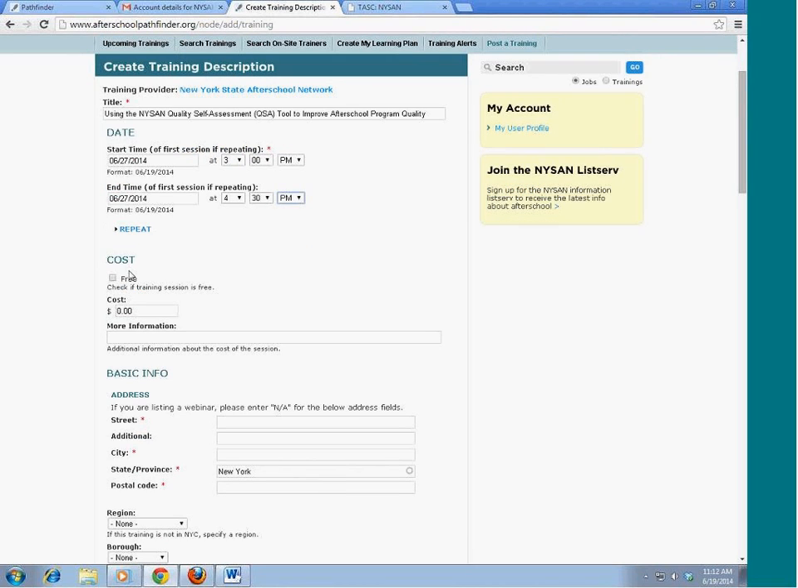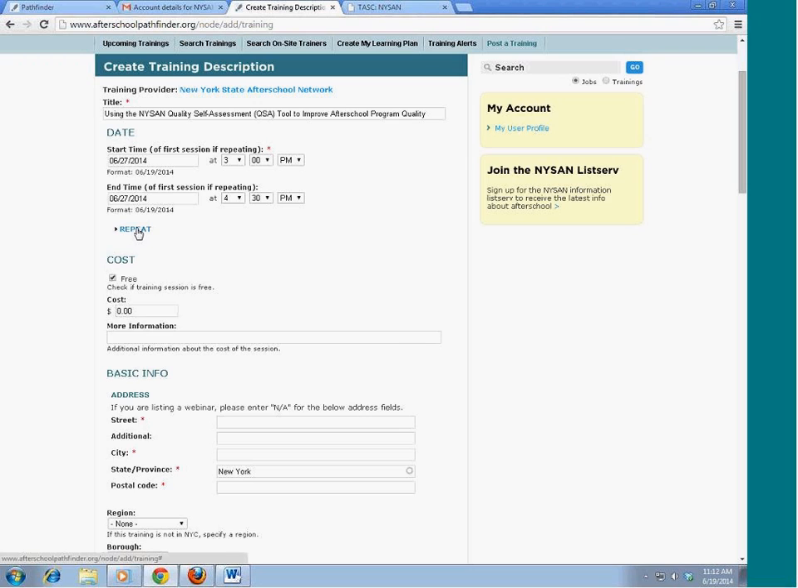Here you select whether it's free. For us it is free, but you can also enter in a cost, or if there's different registration fees, you could put in a web address or anything else that you need to say here about the fees.